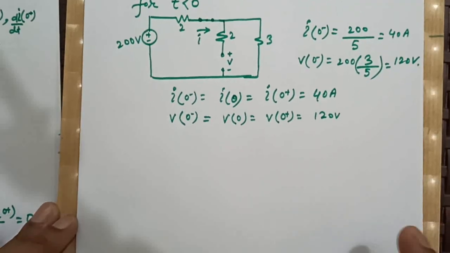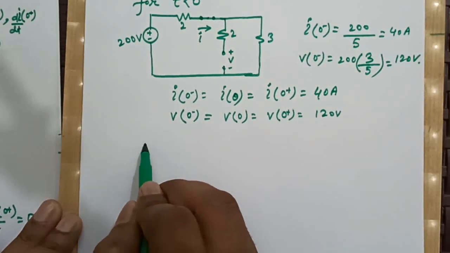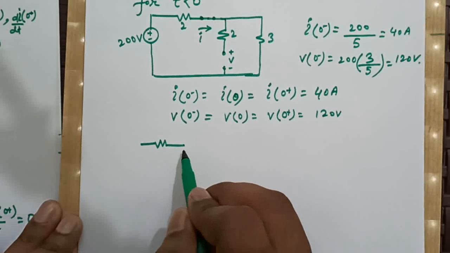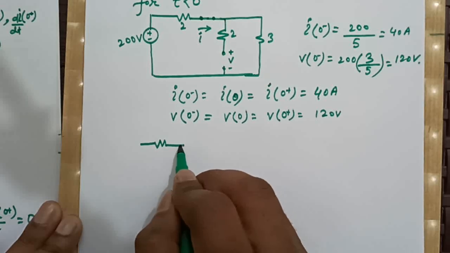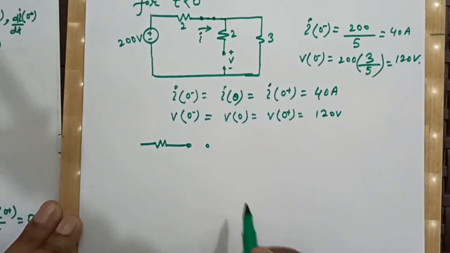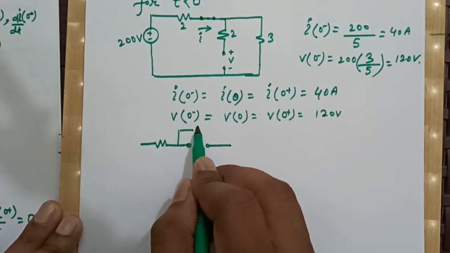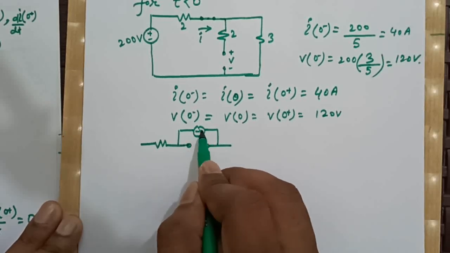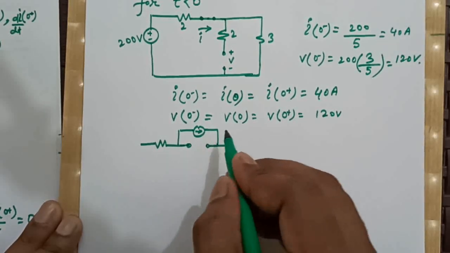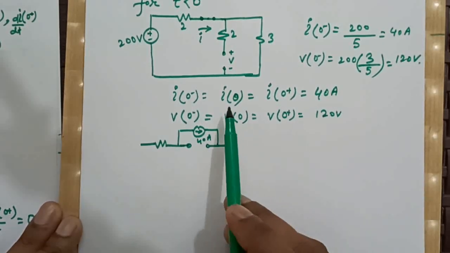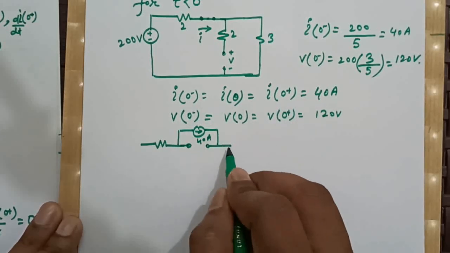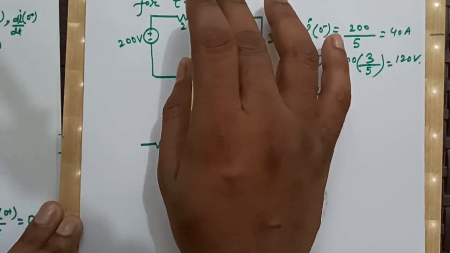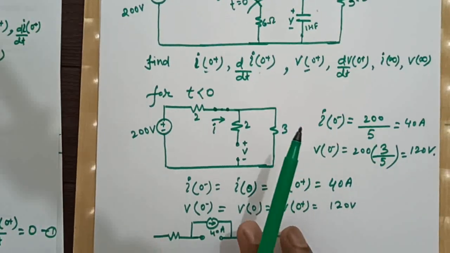Now after switching, what will be the state of circuit, or what will be the circuit condition? Circuit condition will be this resistor will be same as it is, and in place of this inductor, at the time of switching, this inductor will act like an open circuit along with a current source in parallel with it, and its value is nothing but 40 amperes. Why? Because our I0 plus or I0 minus is 40 ampere. Okay, now we have represented these two elements after switching.